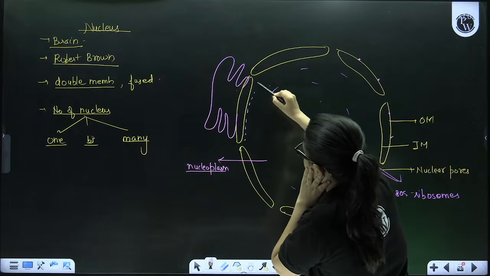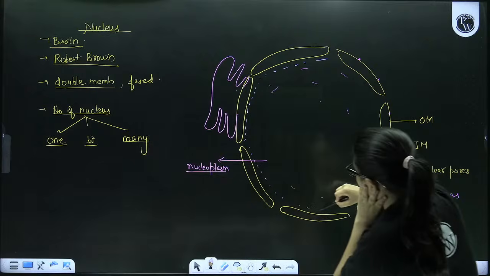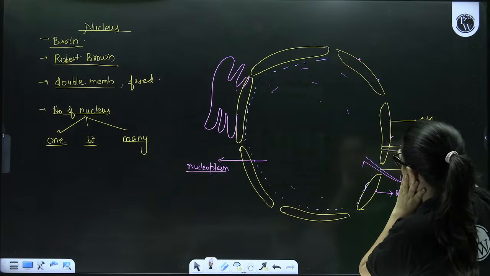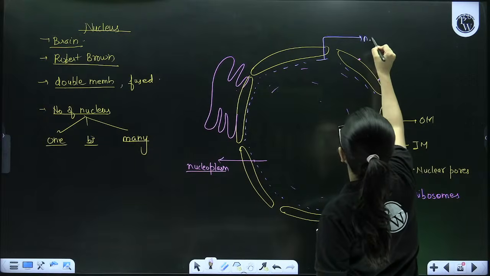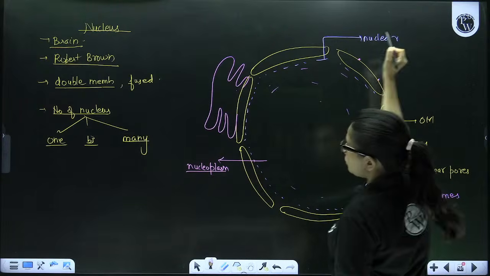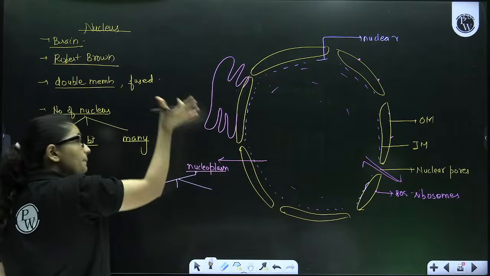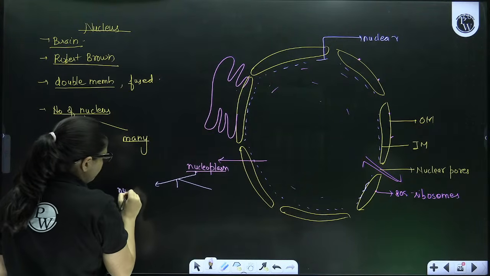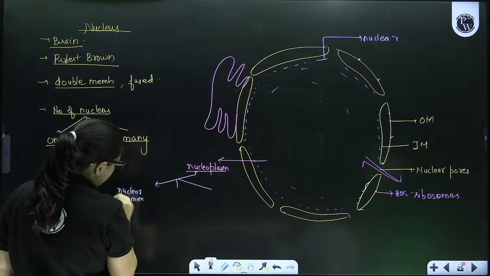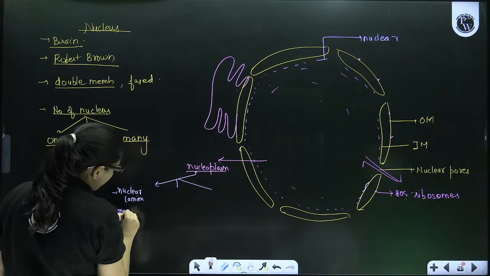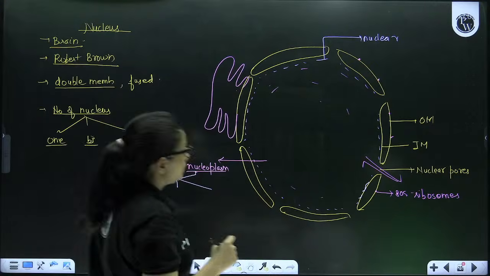Now this nucleoplasm, you can see, can be divided into three parts. The peripheral part, the one towards the outside, is called the nuclear lamina. This is the part which is made up of intermediate filaments.